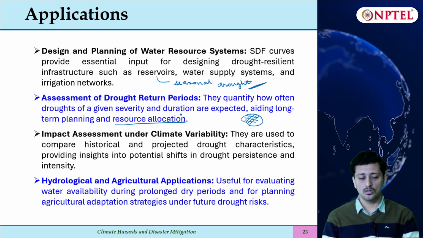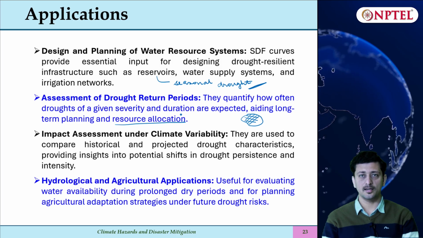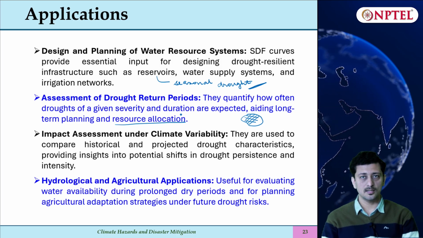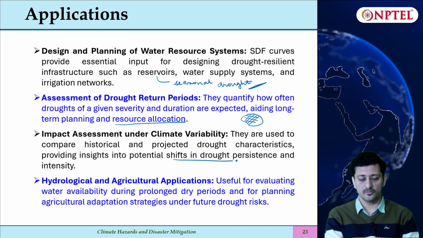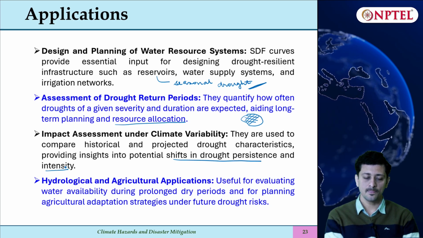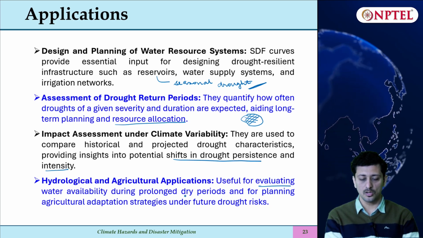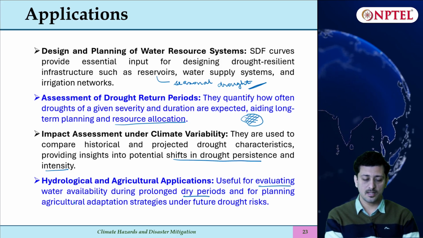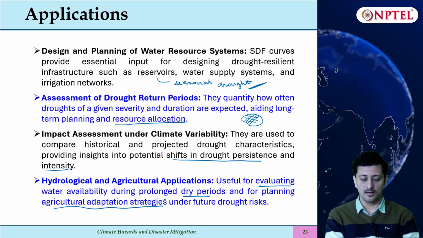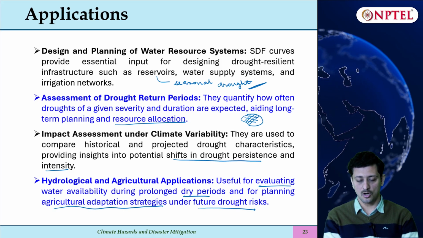We can also compare the historical and projected characteristics to get an idea about the potential shift in drought persistence and intensity. Also we can evaluate water availability during prolonged dry periods, which can help us plan our agriculture infrastructure better to tackle future drought risk.